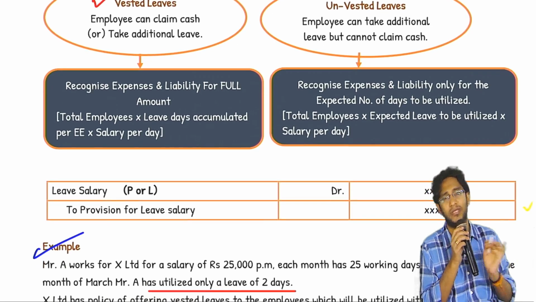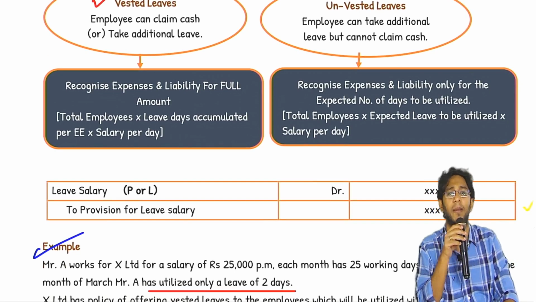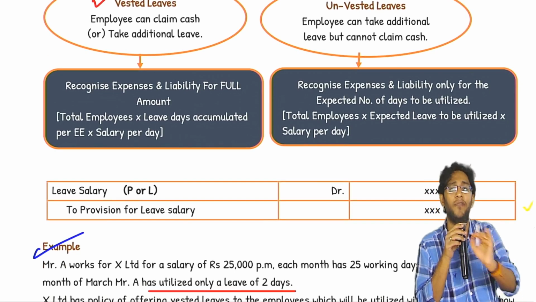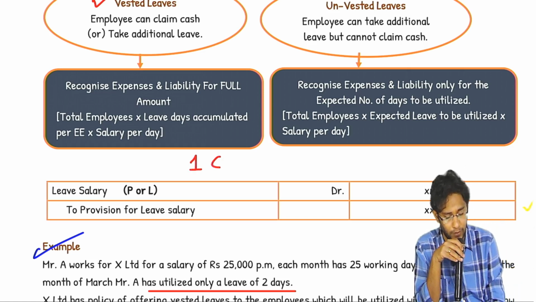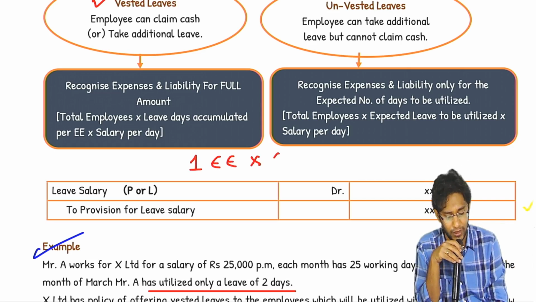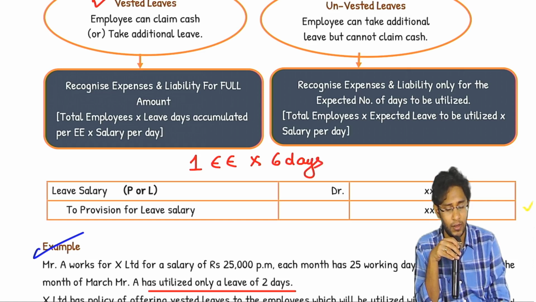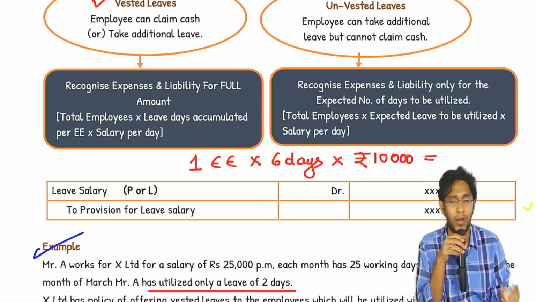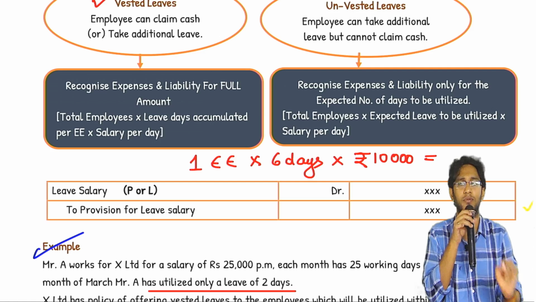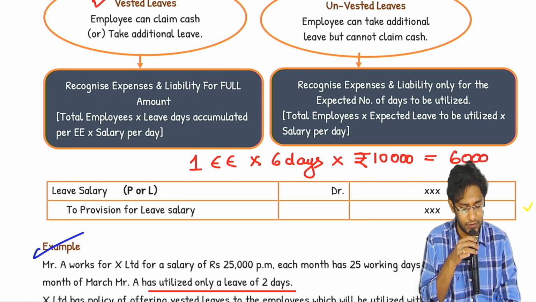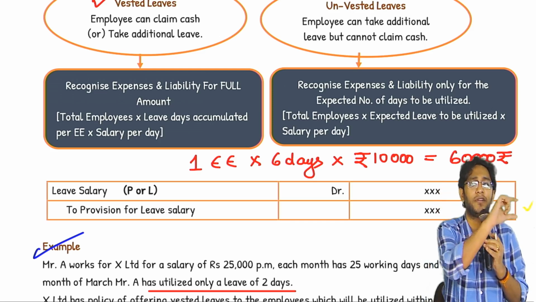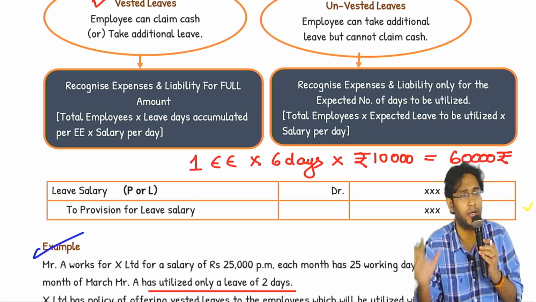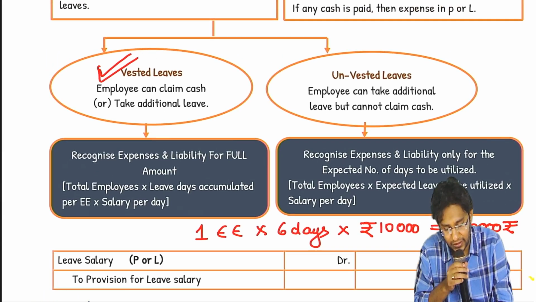So if it is vested leaves, what our standard says is, create a provision to the extent of full leave days accumulated by the employee. For example, there is a single employee. That fellow accumulated 6 days leave. His per day salary is 10,000 rupees. So 1 employee into 6 days into 10,000. Total, you should go and recognize an expense and a liability for the full leave days accumulated. When, sir? When it is vested.